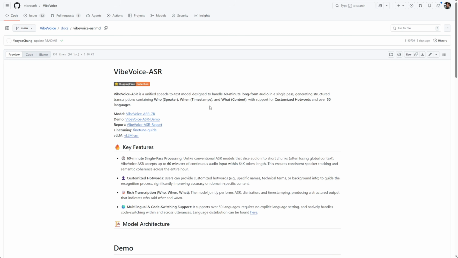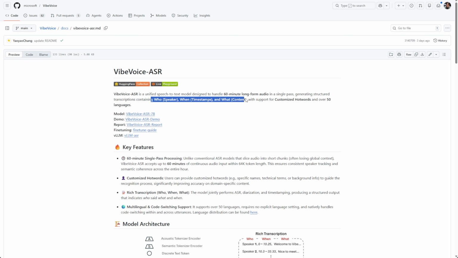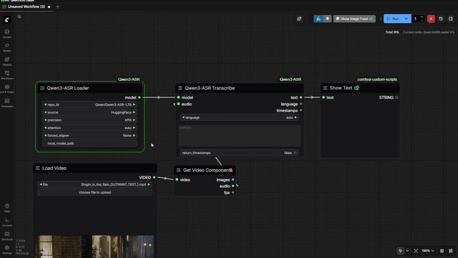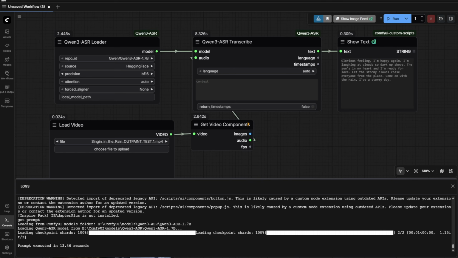So this is a 7 billion parameter model, kind of large, but we can still play around with it. The neat thing about this model is that it can handle 60-minute long-form audio in one single pass to recognize who is speaking, with timestamps and the content as well. These three outputs are all similar to what Qwen3 ASR does.